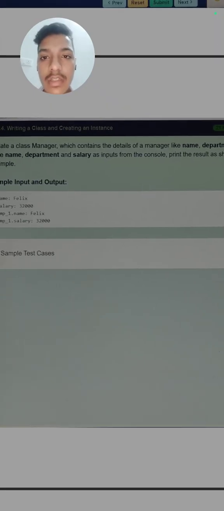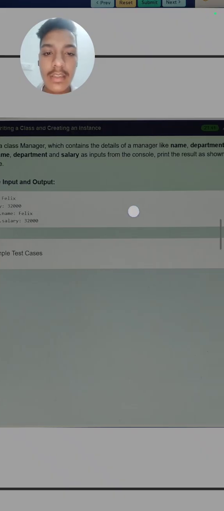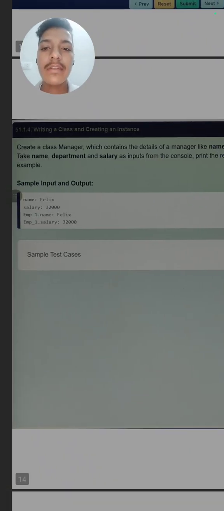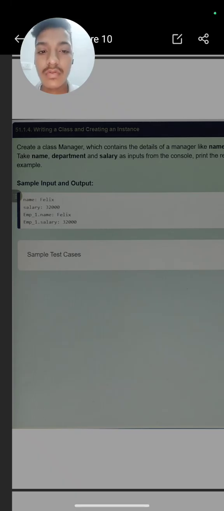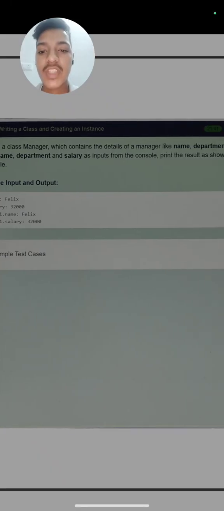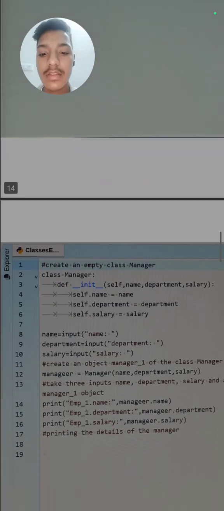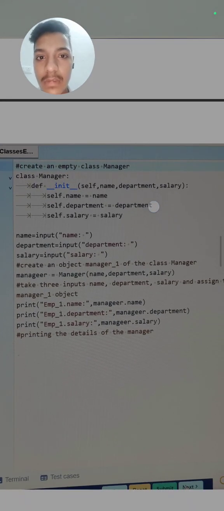First we need to create the class named Manager. Inside this we define the variables by initializing them, then we take the input from the user and simply print. So first pause the video and solve it by yourself. If you are unable to solve it, then resume the video and see the answer.